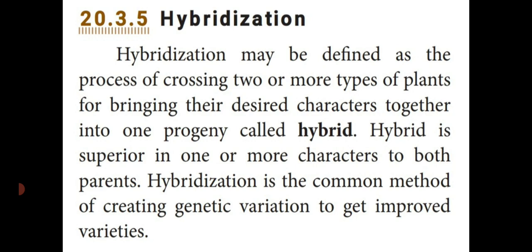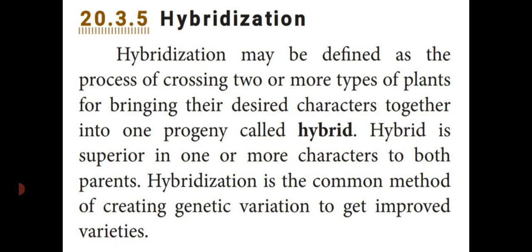In this hybridization process, a newly formed plant or organism shows both the parental characters and also shows advanced characters than the parental ones. They are showing superior characters than both of the parental ones. See the definition.